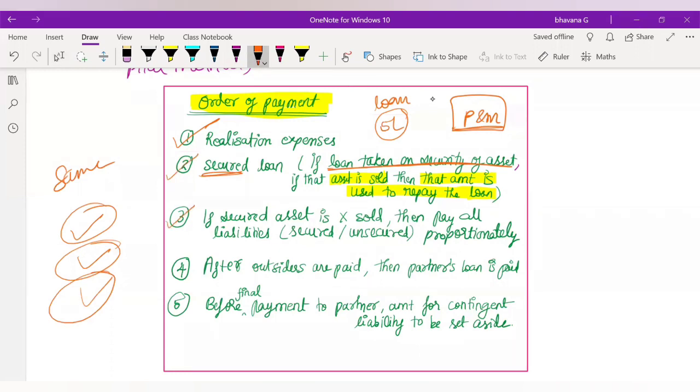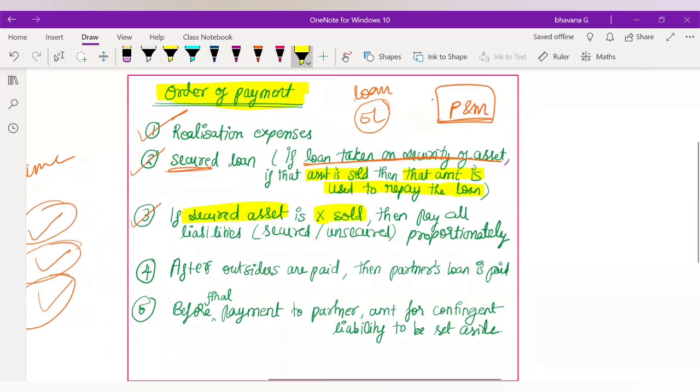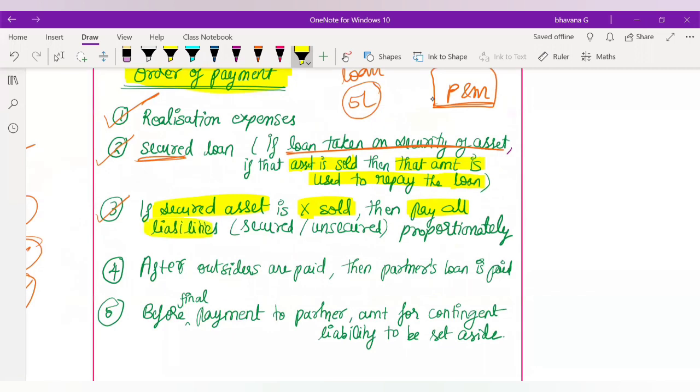In the third point, what they tell you is that if the secured asset is not sold, that means some other asset is sold, like your land and building, or stock. Other than your secured asset, some other asset is sold. Then in such case, you will pay all the liabilities proportionately. The liability may be secured or unsecured, it will not matter. Whereas in the second point, what did I tell you? Only the secured loan will be paid off if the secured asset is sold. So that was the third point.